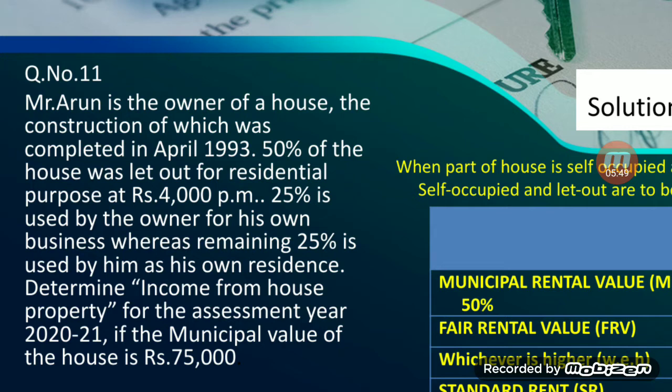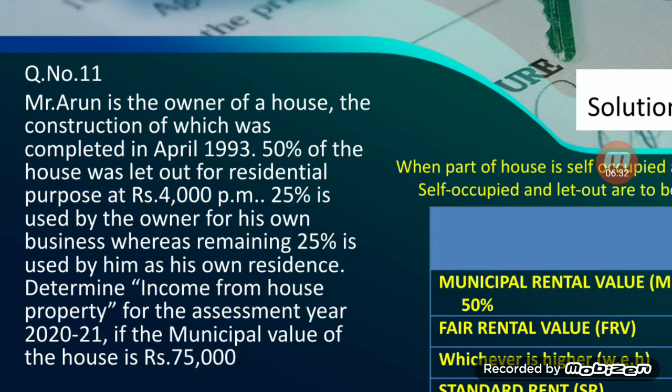50% of the house was let out for residential purpose at rupees 4,000 per month. 25% is used by the owner for his own business, whereas the remaining 25% is used by him as his own residence. Determine income from property for the assessment year 2021 if the municipal value of the house is 75,000. See, in this particular problem, he is having only one house, and out of that, 50% of the house, that is half of the house, is being let out, and 1/4 of the house, that is 25% of the house, is being used for his own business, and the remaining 25% is a self-occupied property.